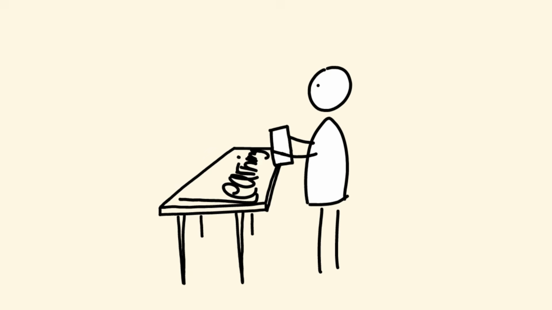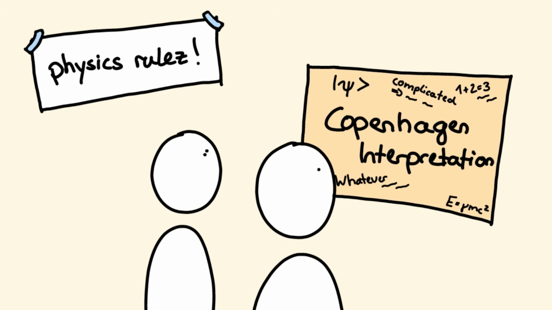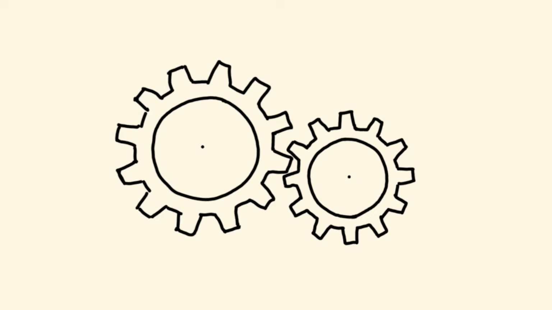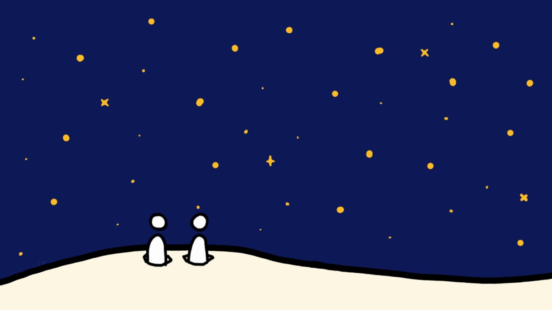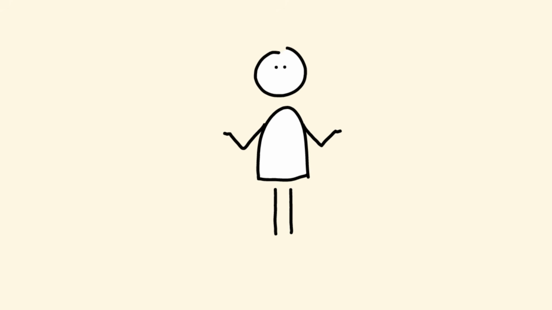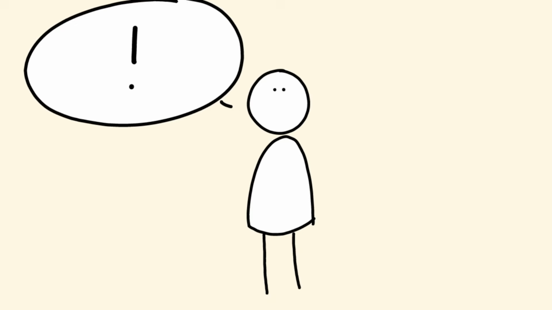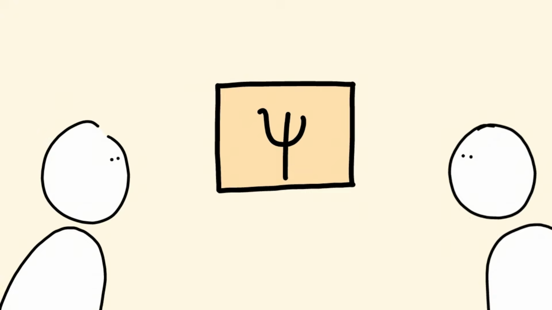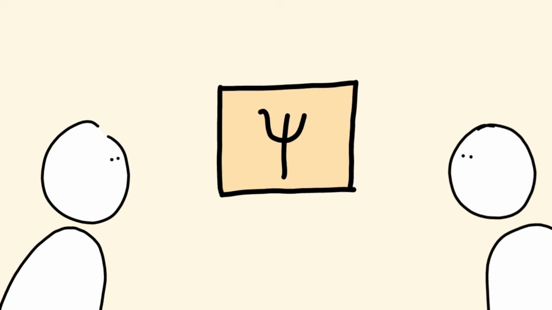When I got introduced to quantum mechanics, I learned about the Copenhagen interpretation. Like all interpretations of quantum mechanics, it's supposed to tell us what the math and rules of quantum mechanics actually mean, so what they tell us about the real world. It is the standard interpretation, or at least it used to be, mainly because it was the first one that was somehow widely accepted. And the Copenhagen interpretation tells us that observing the wave function collapses it, which means it goes from being in a weird quantum wavy superposition thing to one definite thing. So for example, from a wave function that describes a particle that could basically be everywhere, to a wave function that describes a particle which is here, because that's where we measured it.